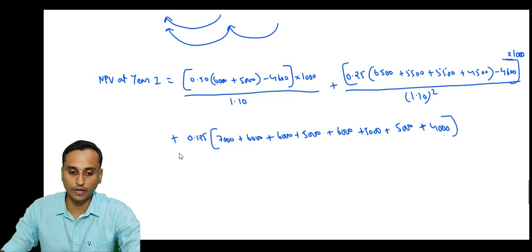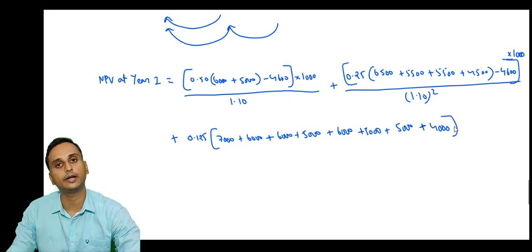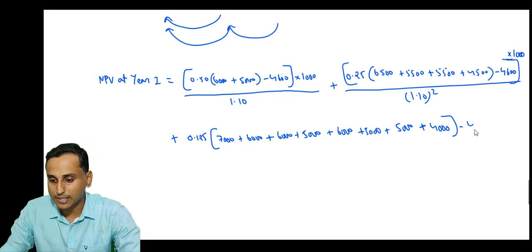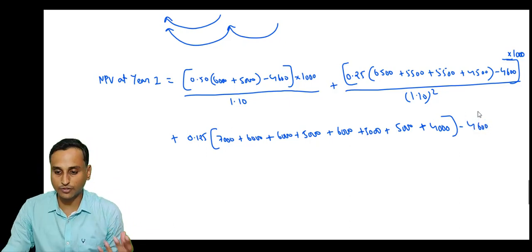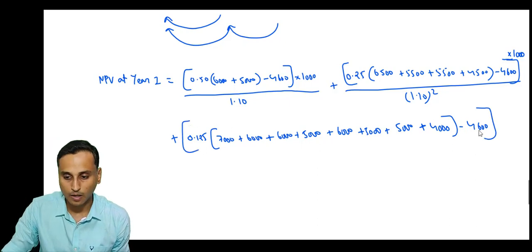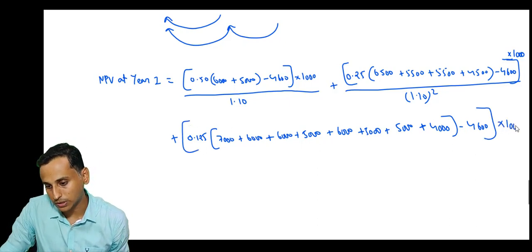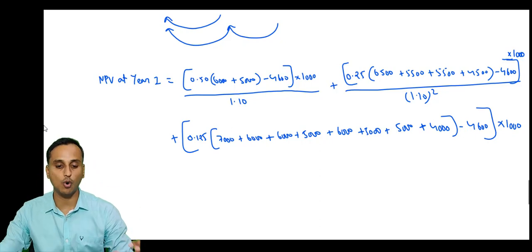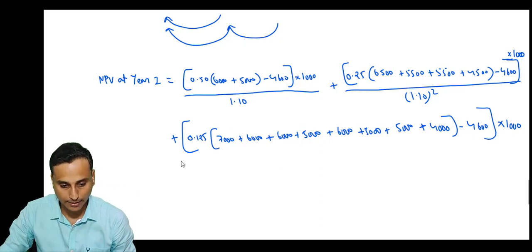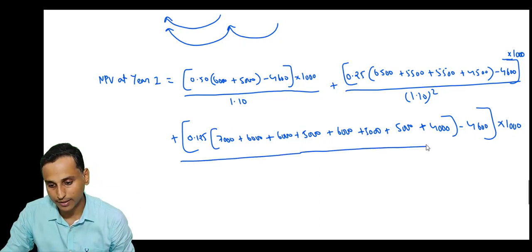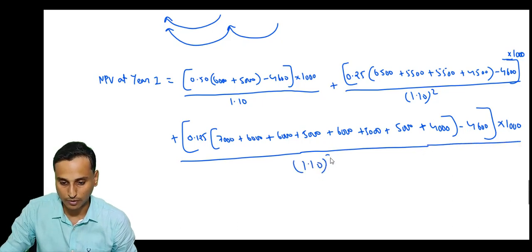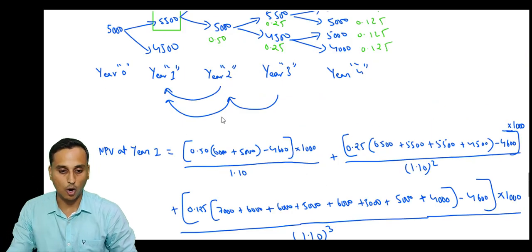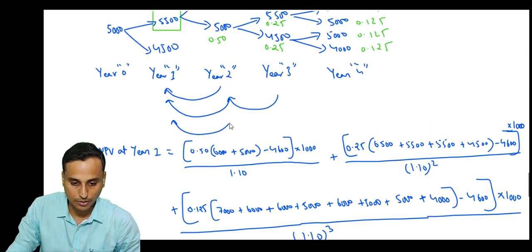These can be the prices. Okay, so multiply the probability by this value, which gives you the expected price minus the cost of extracting 1 ounce, 4,600. This will give you the profit per ounce, the whole into 1,000 ounces. This will give you the cash flow of year 3. The entire value divided by 1.10 to the power 3 will give you the present value. How many times do you have to discount? We will discount it 3 times.